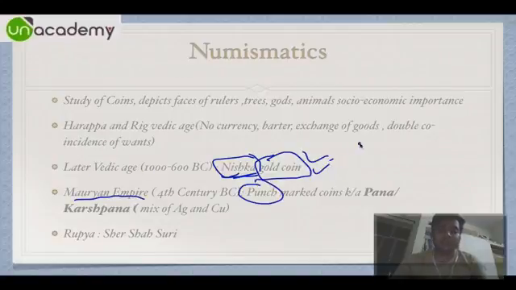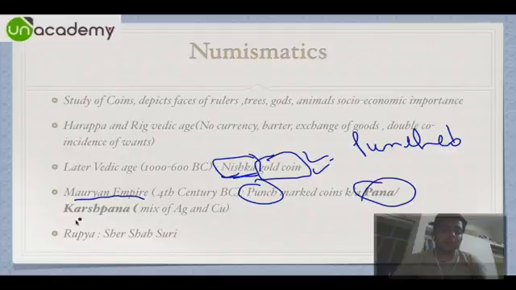Punch marked coins, they were punched. They were punched and they were called as pana or karsh pana. They are a mix of 95% silver and 5% copper. Is that understood? So these are the mixture, 95% silver, 5% copper.